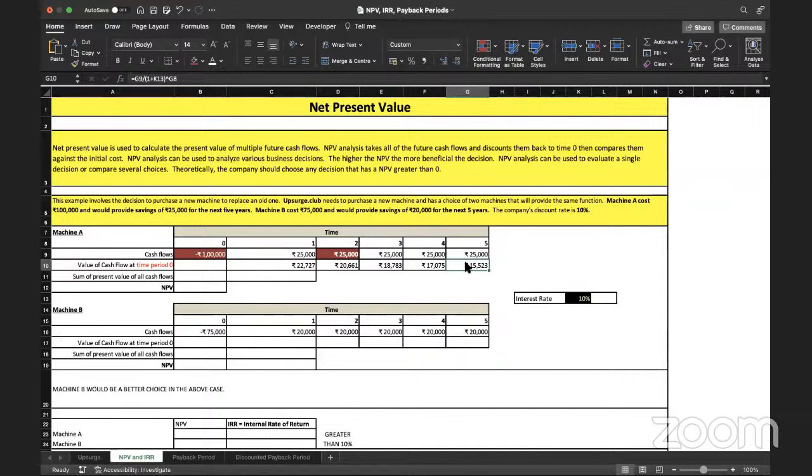Which year's formula do you want to see, Vihan? This year? All right, it's pretty simple. Whatever the cash flow is, say for example 25,000, you divide it by 1 plus the discount rate to the power of whatever number of years for which you need to discount.